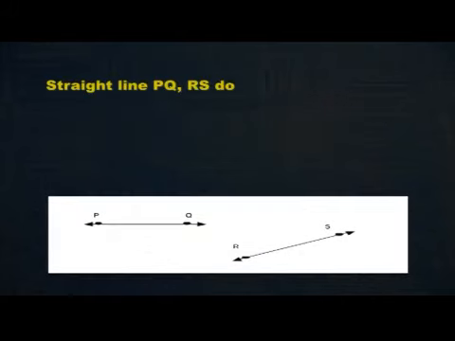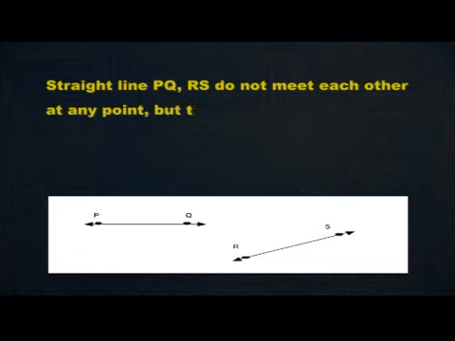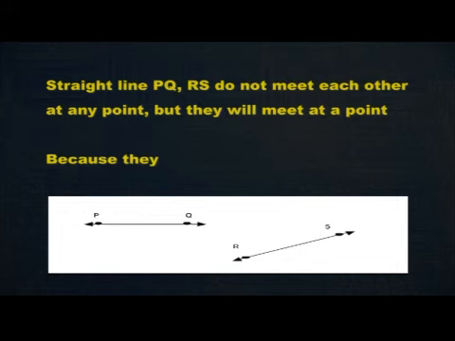Straight lines PQ and RS do not meet each other at any point in the figure, but they will meet at a point if extended. Why? Because they are non-parallel lines. Non-parallel lines intersect at a point. Lines which do not intersect each other are called parallel lines.